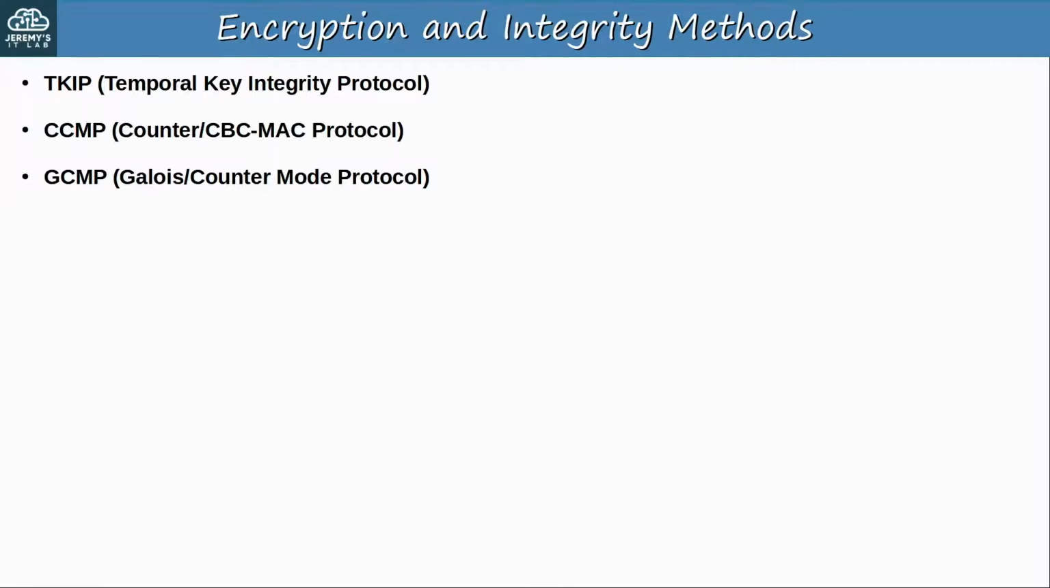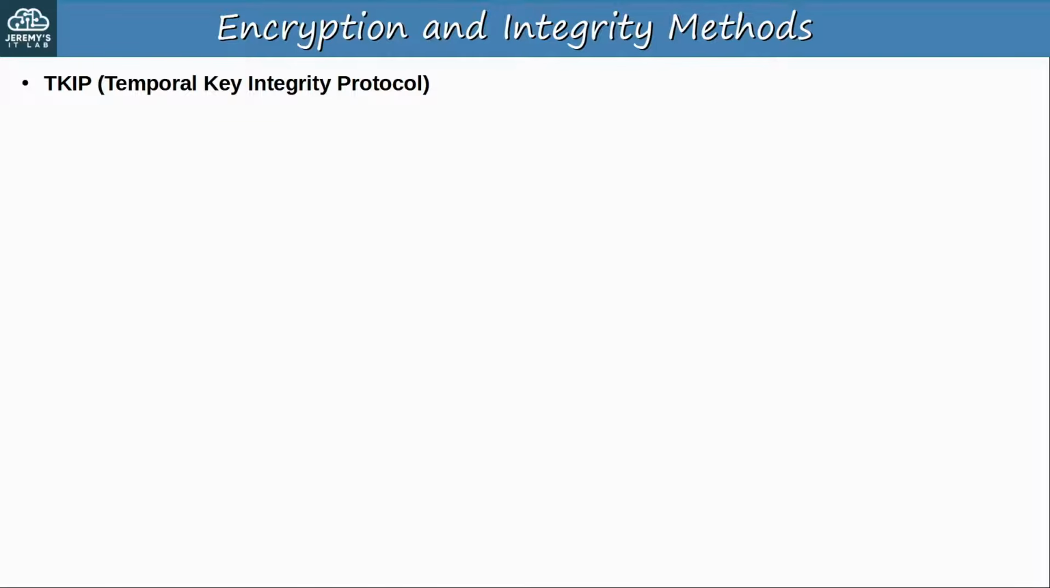So these are the encryption methods, in addition to integrity methods we will discuss: TKIP, CCMP, and GCMP. We could include WEP in this list too, but I already mentioned it in the previous section. As I said before, encryption of wireless traffic is absolutely essential, so make sure you have a basic understanding of these encryption methods. First up, TKIP, Temporal Key Integrity Protocol.